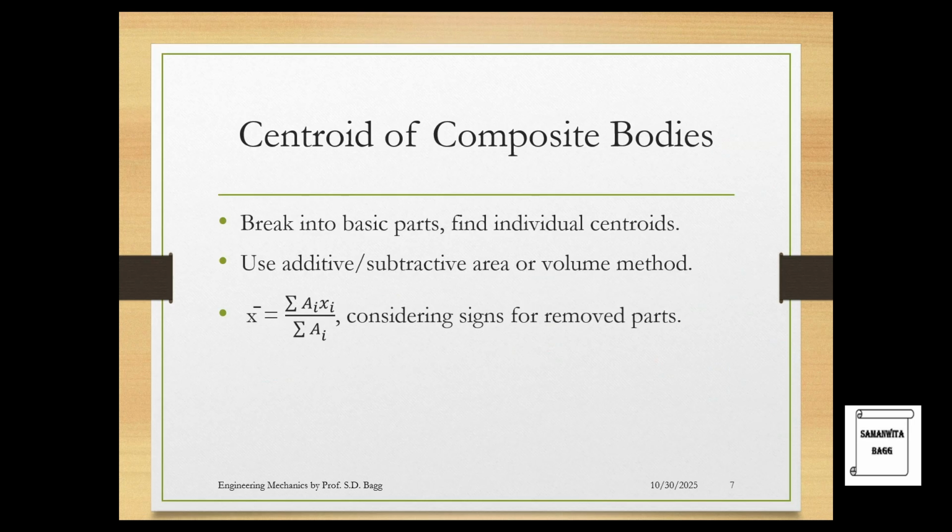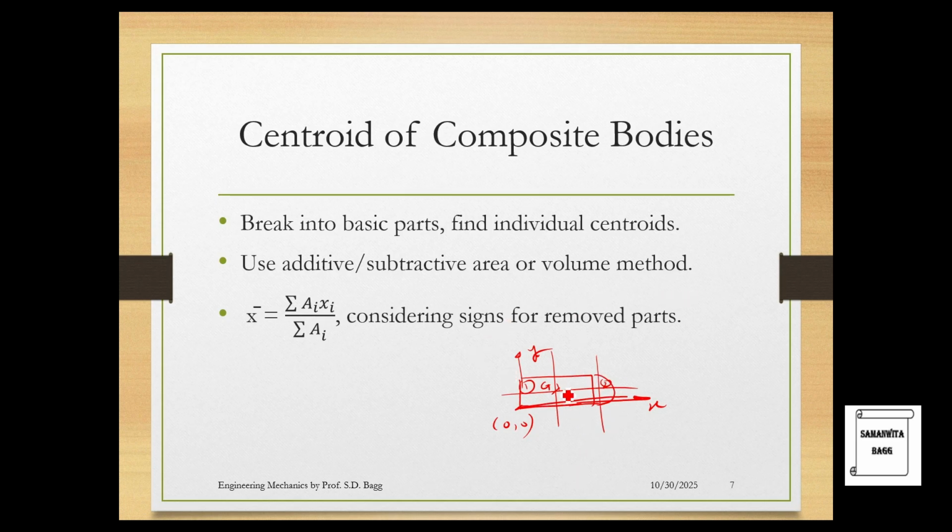Centroid of composite bodies: break into basic parts. Find individual centroids. So this is how you actually find the centroid for composite bodies. What you do is, suppose you have a composite body like a rectangle and a semicircle attached to it, you will first find the centroid of this rectangle by first assuming that the body is lying like this, x and y. This point is 0, 0. From here, you will have to find the centroid of this body, rectangle 1, G1. Then you calculate for this semicircle, which is the second composite body.